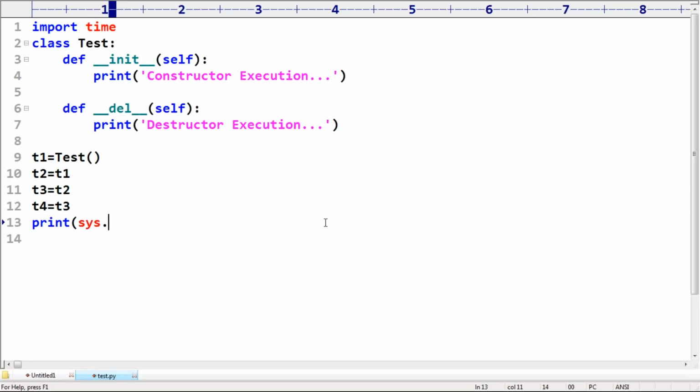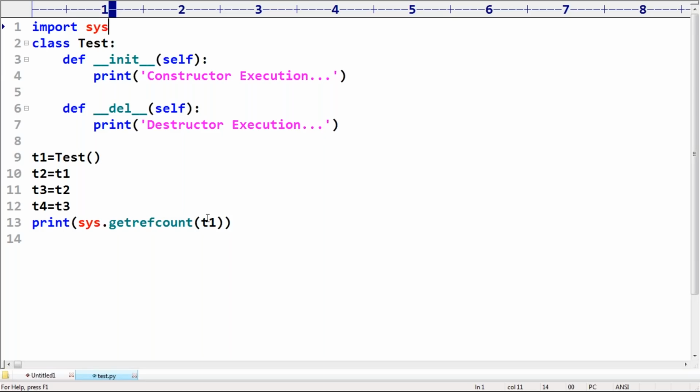The sys module is there. Get the ref count of T1. Any object you can. Can you please tell how many references there are for my object? Good. How many references are there? Please respond. How many references? 3 now.